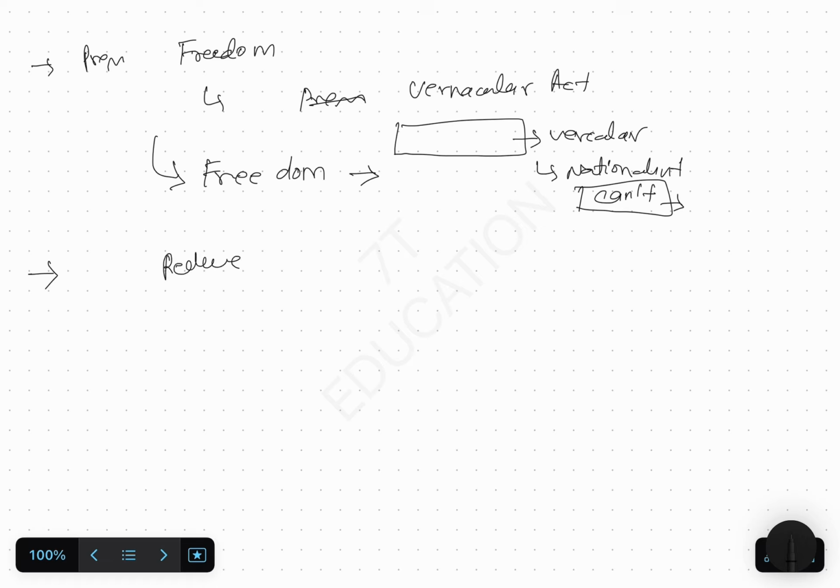They were saying reduce tax. They were demanding that expenditure be reduced, just remember this point, on administration and also on the army.